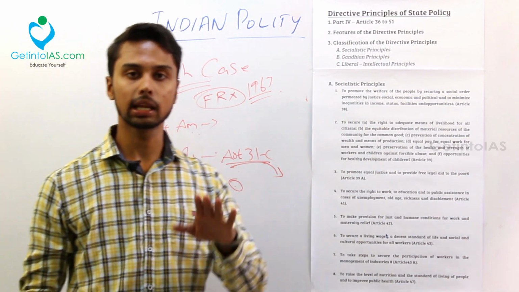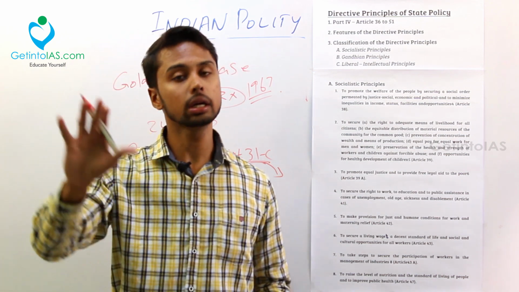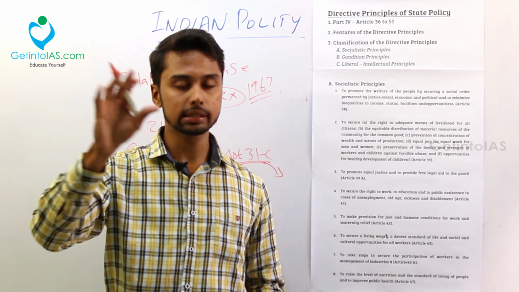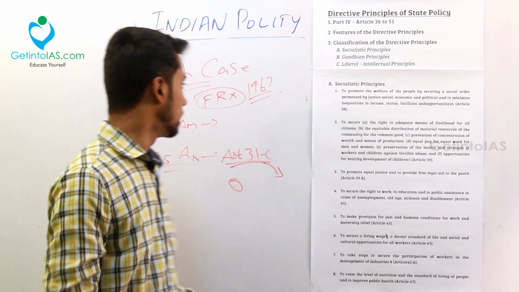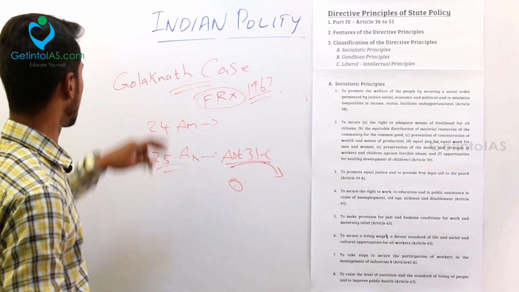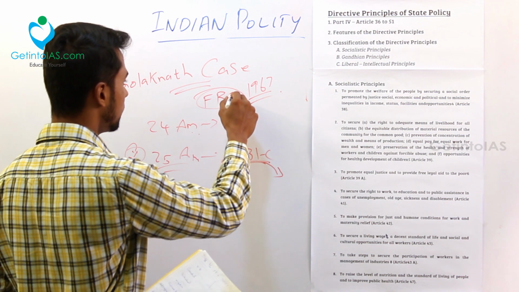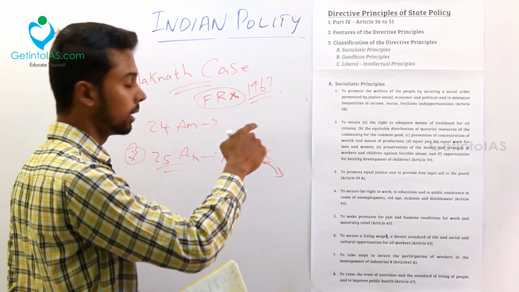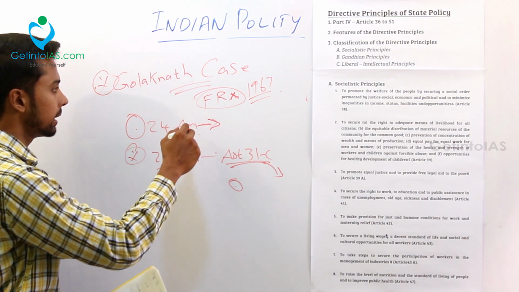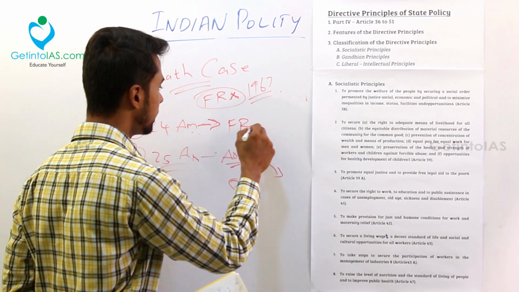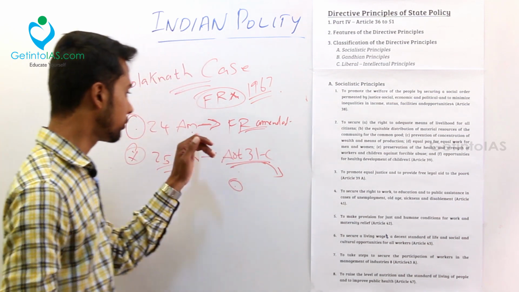So don't confuse. By the 1951 Champakam case, the Supreme Court told that you can amend your fundamental rights, which resulted in the First Amendment, the 9th Schedule. In 1967, in the Golaknath case, the Supreme Court reversed its verdict and told that fundamental right can't be amended. But by the 24th Amendment Act, fundamental right was again amended. Article 13 and 368 were amended by this 24th Amendment Act.